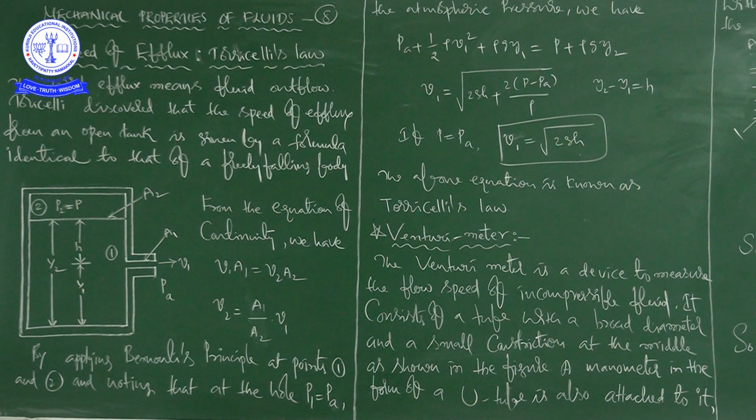That is what you can write as the expression for V1. So what is V1 here? It is the speed of efflux.